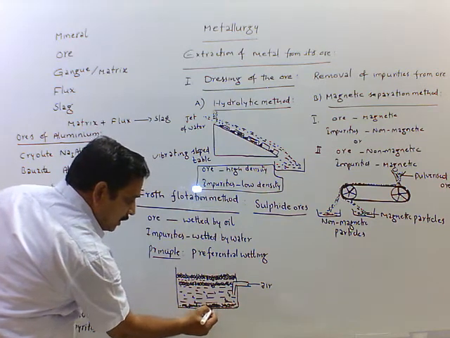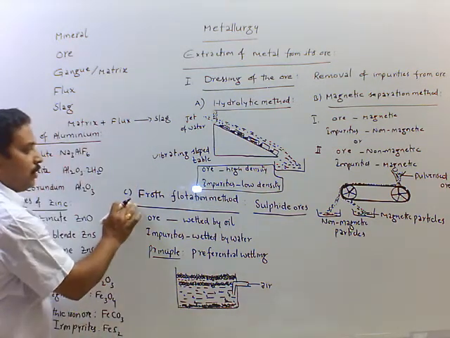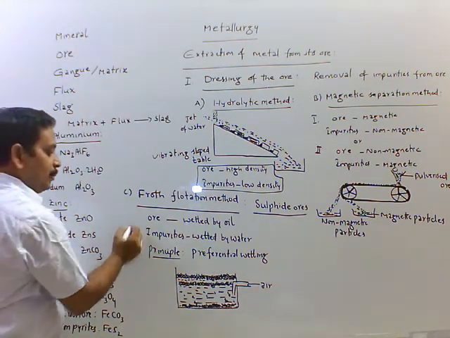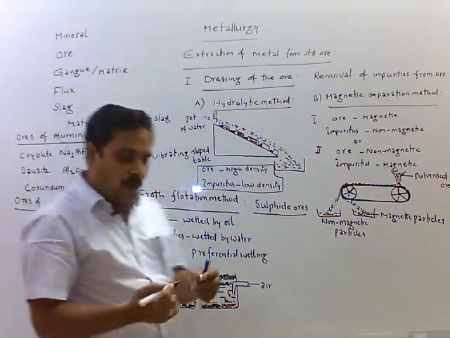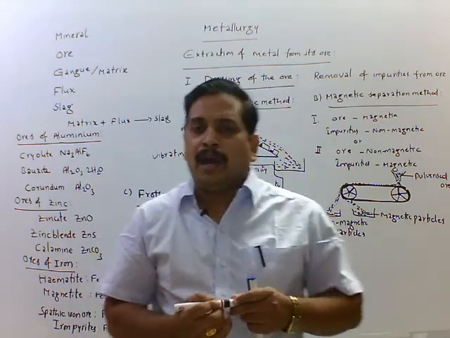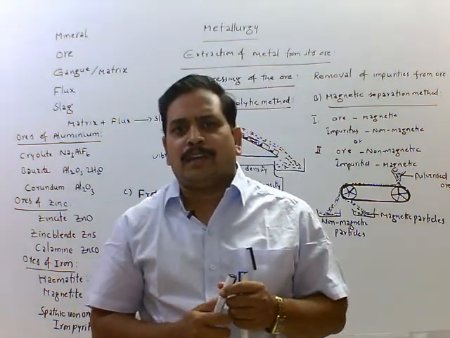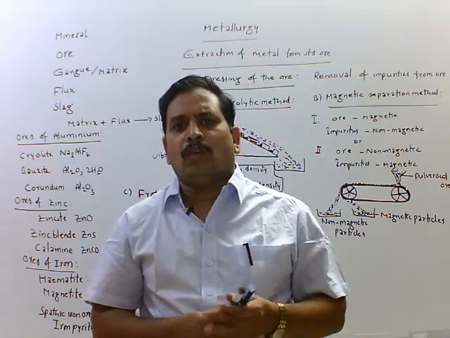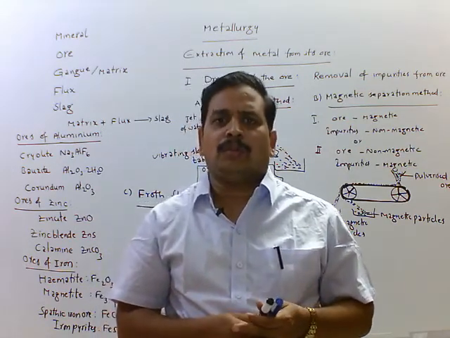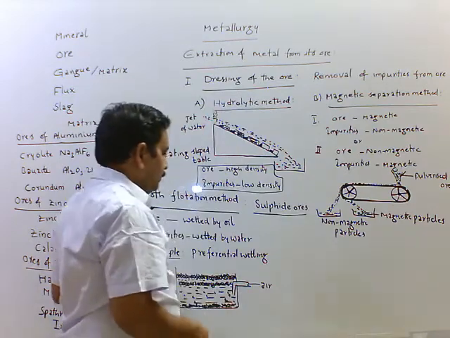This kind of separation is called the froth flotation method. Here the principle is very, very important: preferential wetting. Ore particles are wetted by oil and impurities are wetted by water and settled at the bottom. Ore particles come with the froth as shown in the figure.